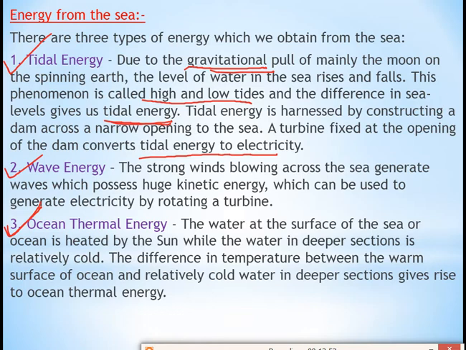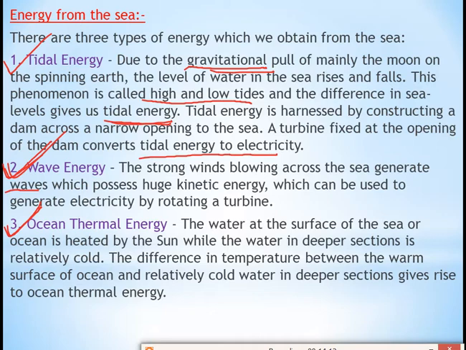The second energy which we get from the sea is wave energy. So what is wave energy? The strong winds blowing across the sea. You know that winds will blow sometimes, and the winds are very strong sometimes. When the strong winds blow across the sea, they generate waves. When the winds blow, waves are formed, which possess huge kinetic energy.